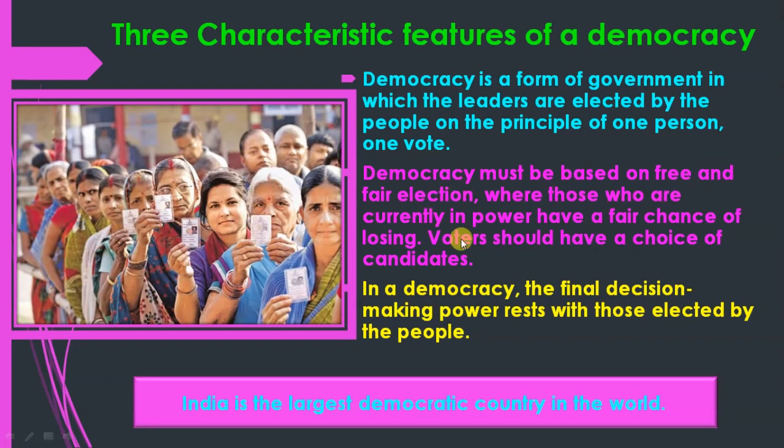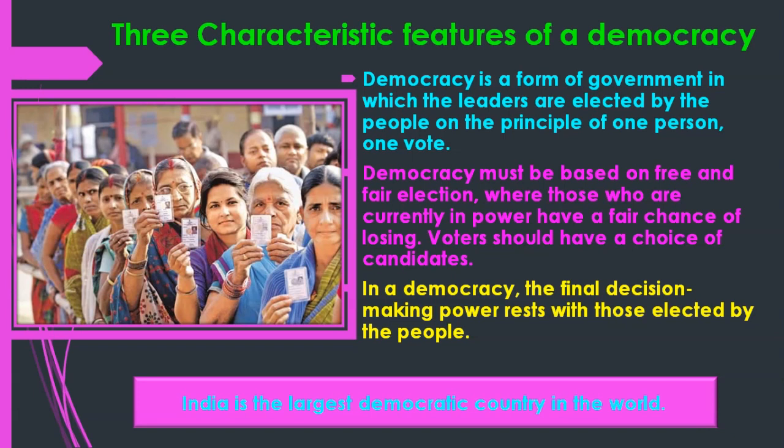Those who are currently in power have a fair chance of losing. Voters should have a choice of candidates. So democracy must be based on free and fair elections. People who are currently in power, like a prime minister or chief minister, if they are not doing work properly, next time people can change them.